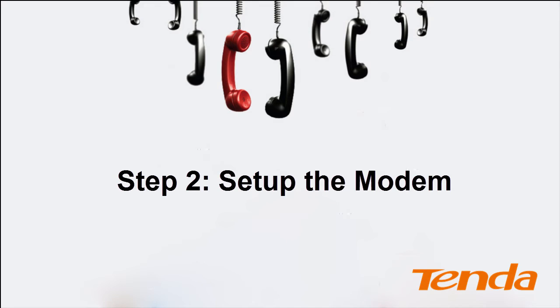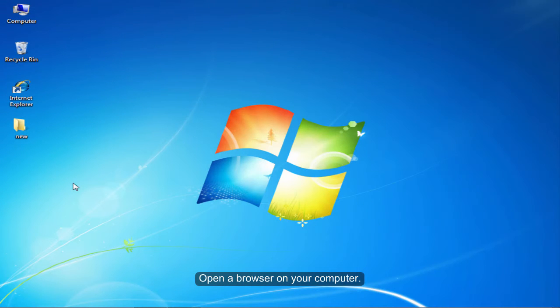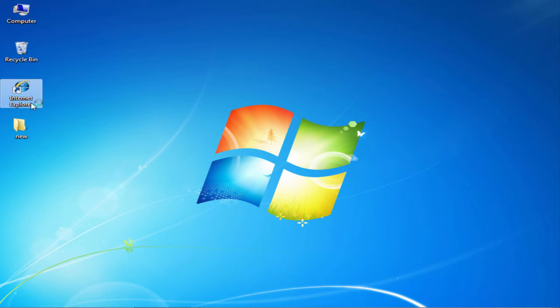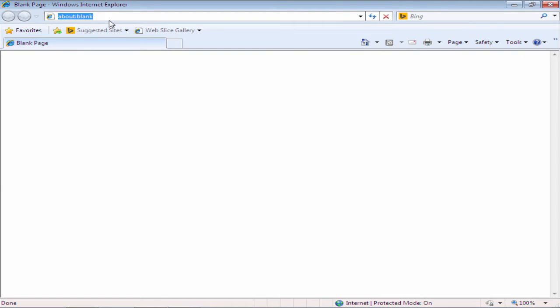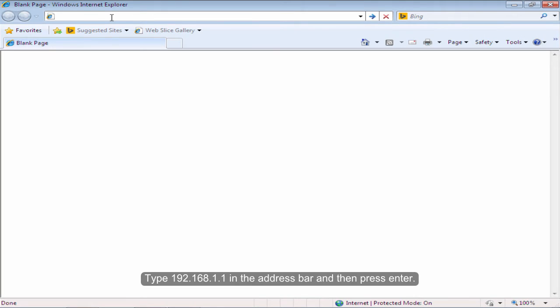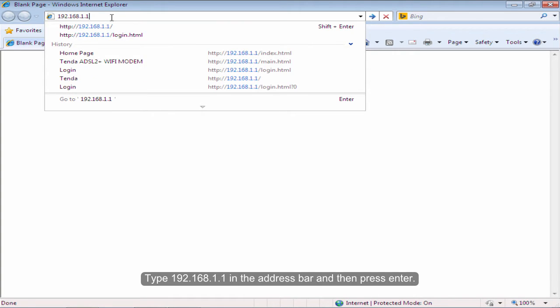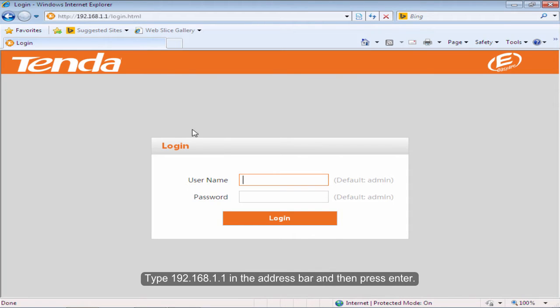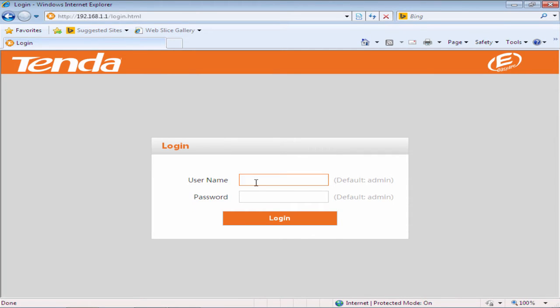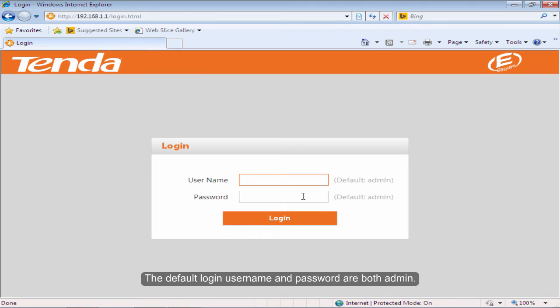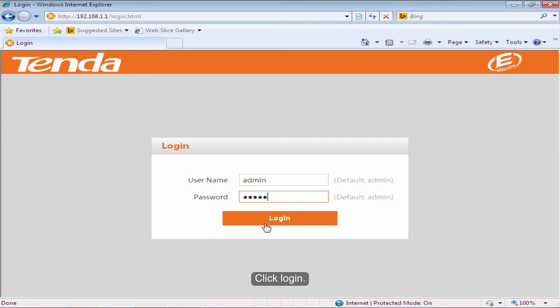Step 2. Set up the modem. Open a browser on your computer. Type 192.168.1.1 in the address bar and then press Enter. The default login username and password are both admin. Click Login.